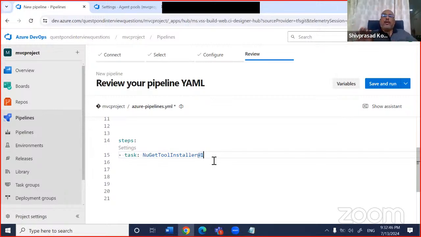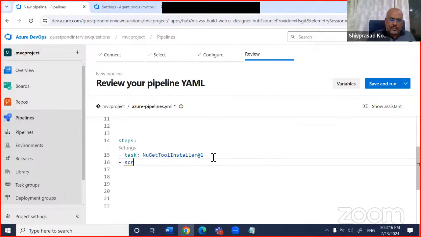Please note, if you don't know how to write a pipeline, then you are not doing DevOps. Please understand the structure. There are steps and there are tasks. Now there are two kinds of steps, I will say. One kind of step is the task and another kind of step is the script. So now I have to make a switch.